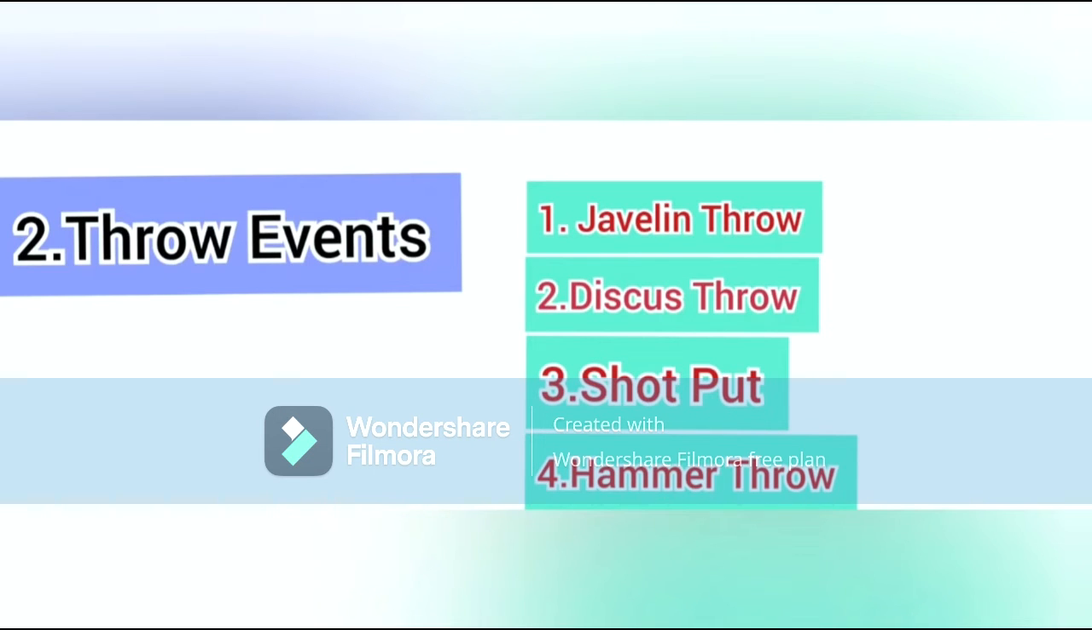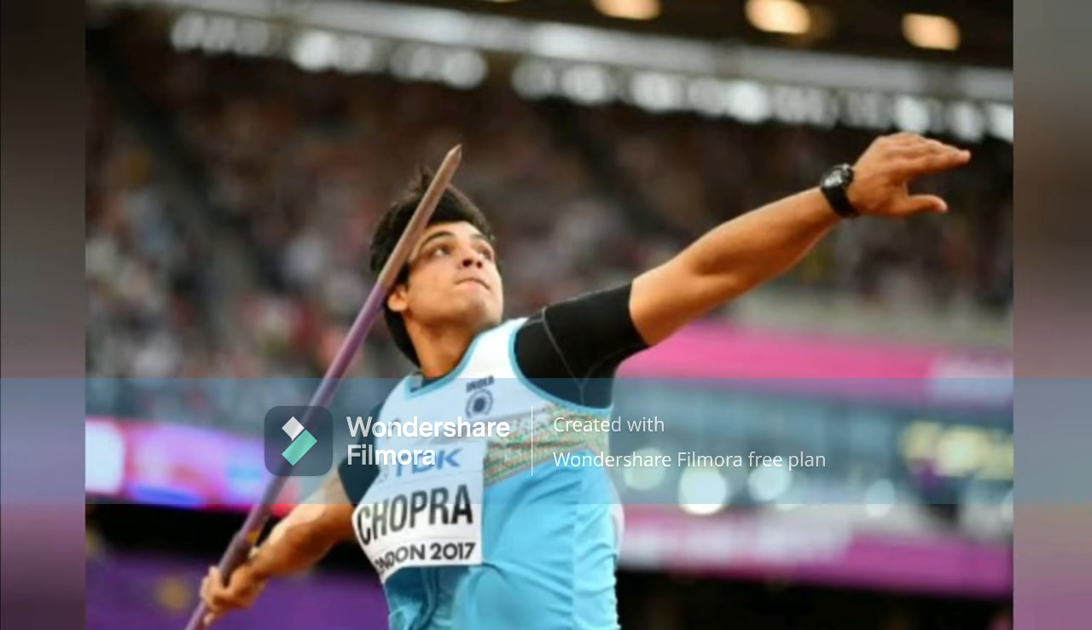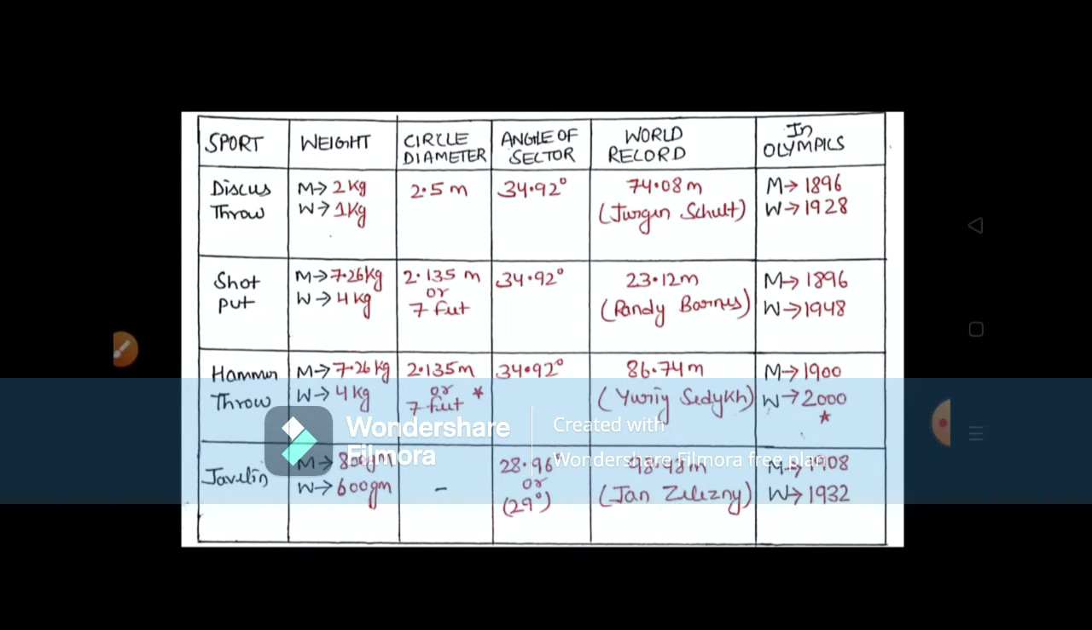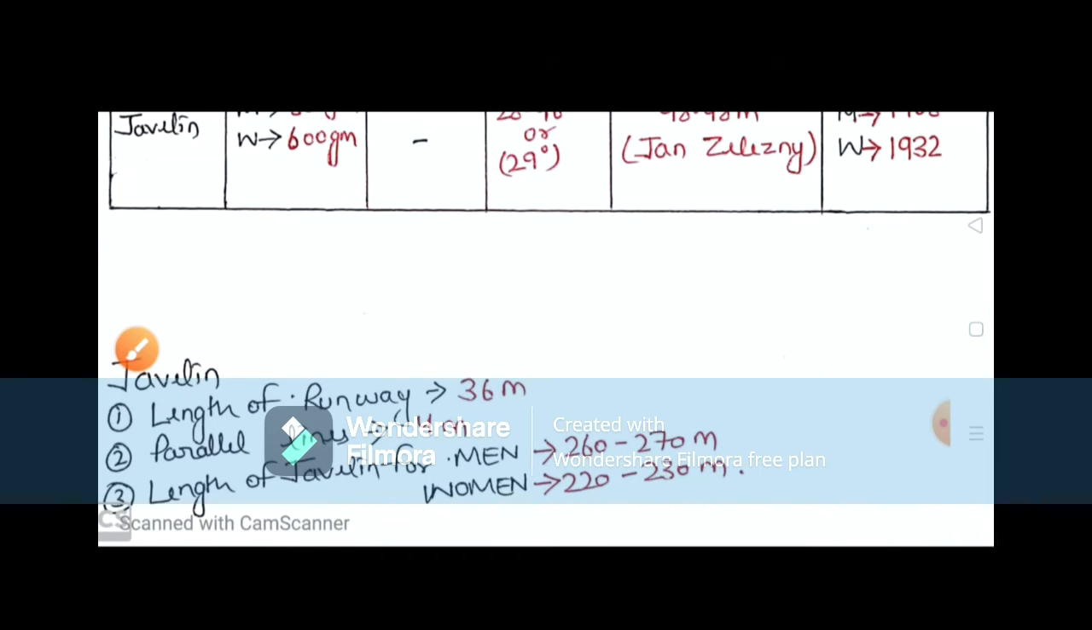Now let's talk about the measurements of the throwing events. First, let us talk about the javelin. The weight of the javelin for men is 800 gram, and for women it is 600 gram, and the angle of the sector is 28.96 or 29 degrees. And the length of the javelin for men is 260 to 270 centimeters, and for women it is 220 to 230 centimeters. Length of the runway is 36 meter, and length between the parallel lines of the runway is 4 meter. Javelin was first introduced in Olympics in 1908 for men, and for women it was 1932.